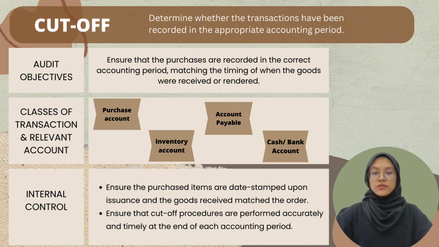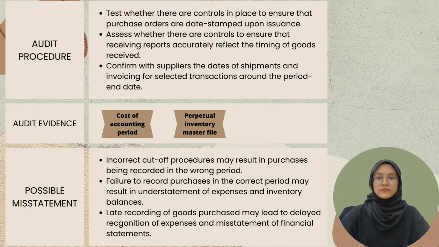The internal control is to ensure that the purchased items are date stamped upon issuance and the goods received match the order, and to ensure that the cut-off procedures are performed accurately and timely at the end of each accounting period. Procedure for test of control is to test whether there are controls in place to ensure that the purchase orders are date stamped upon issuance, and to assess whether there are controls to ensure that receiving reports accurately reflect the timing of goods received.